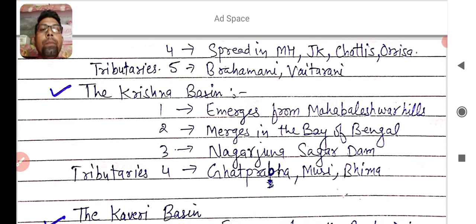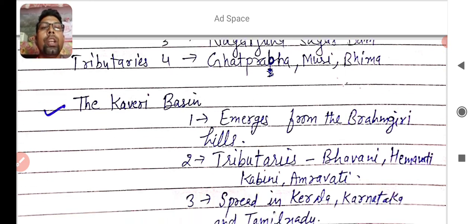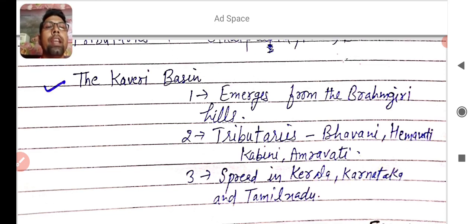And the next major basin of the peninsula is the Kaveri Basin. The Kaveri River emerges from the Brahmagiri Hills, and its tributaries are Bhavani, Hemavati, Kabini and Amravati. These are the main tributaries of the Kaveri River. And it's spread in Kerala, Karnataka and Tamil Nadu. So I think you got the points related to the Kaveri Basin.